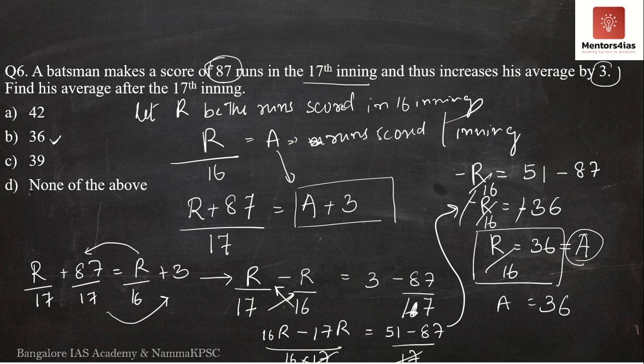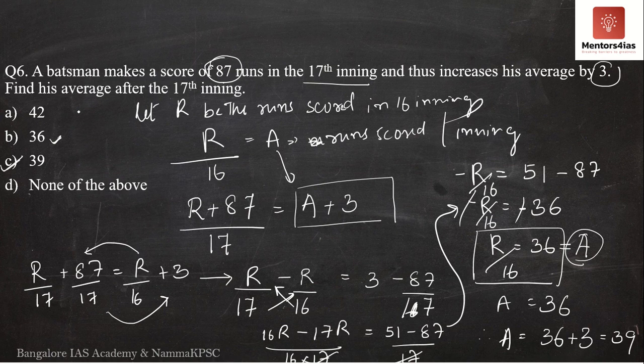The question is asking for the average after 17 innings. Therefore, the average after 17 innings will be what? The average increases by 3 runs. Therefore, we add 36 plus 3, which is equal to 39. Therefore, the correct option is option C and not option B.